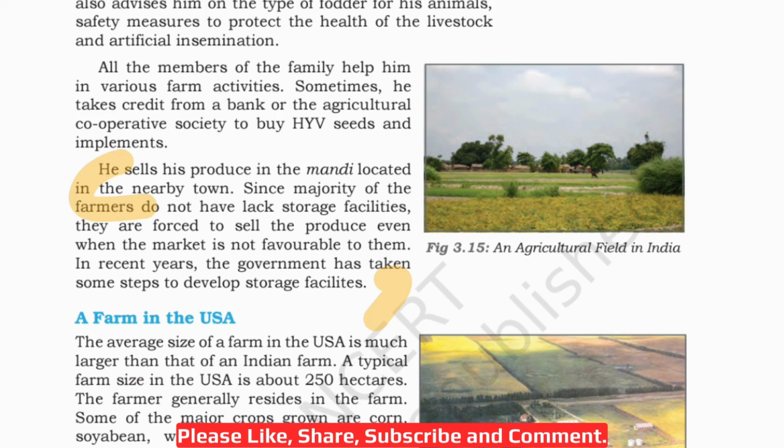Now when he is selling all his crop at once, he is not getting that much profit, because he is selling at a very nominal rate right now. But if he sells when the demand is high, he will get a better rate for his crop, right? So because of lack of storage facilities, he is not earning much. This is a problem in India.